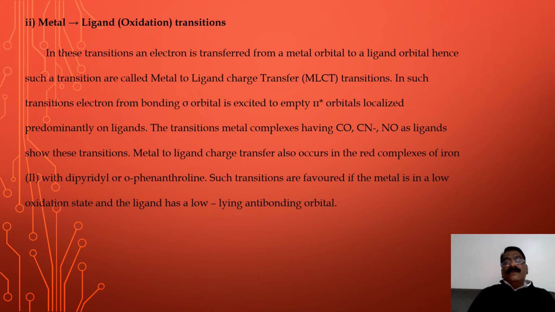Transition metal complexes having CO, CN minus, NO minus as a ligand show this type of transition. Metal to ligand charge transfer also occurs in red complexes of iron(II) with dipyridyl or orthophenanthroline. Such transitions are favored if the metal ion is in a low oxidation state and the ligand has low-lying antibonding orbitals.